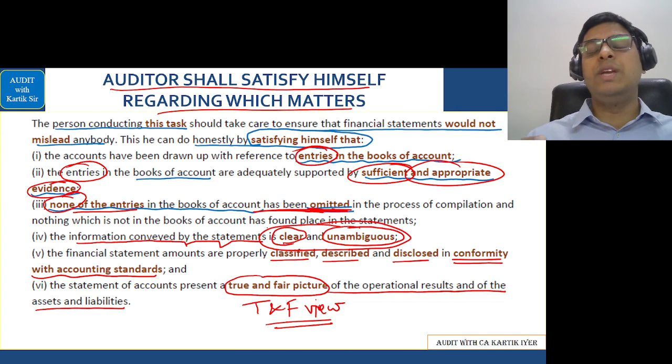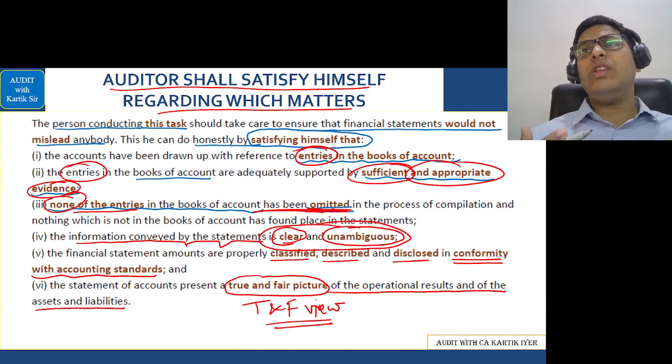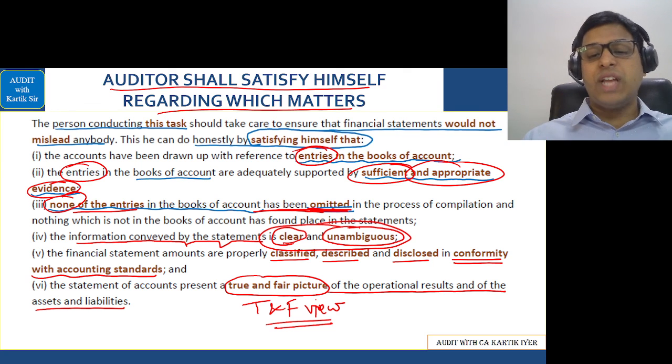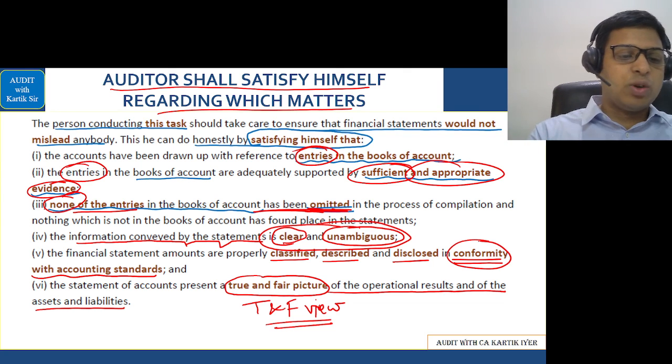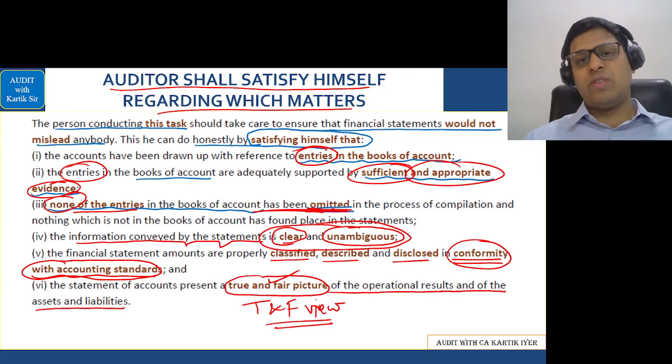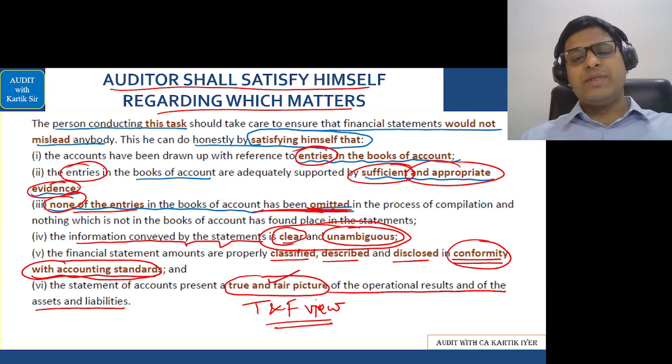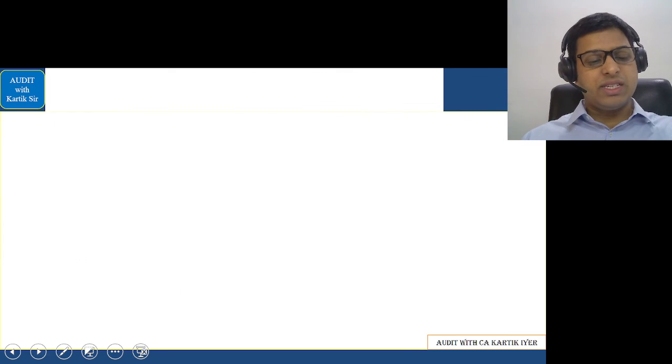Financial statement should have conformity with the accounting standards. That is basically this, conformity with the accounting standards. And last but not the least, the financial statement should give a true and fair picture. True and fair picture. Okay. Simple diagram is there. You can easily do it. This we had done in the class. Okay. Let's go further.